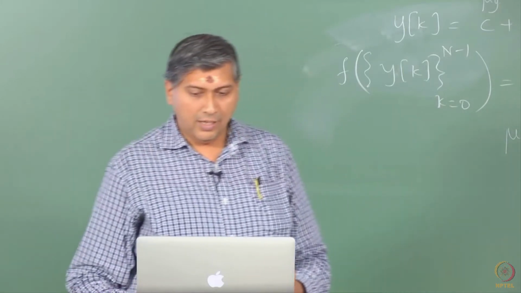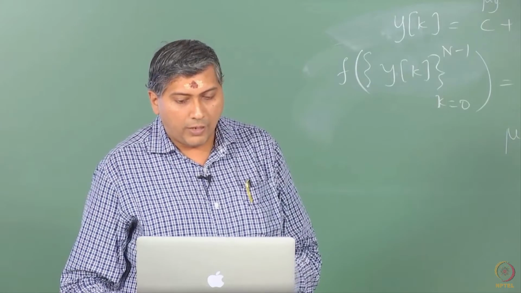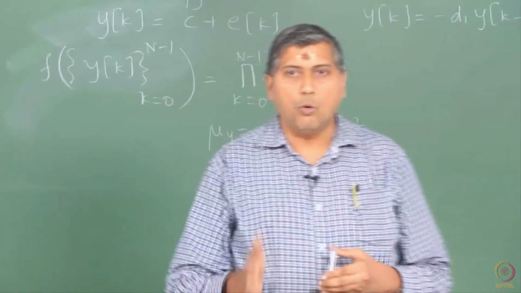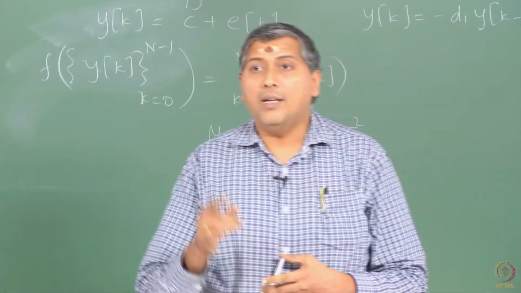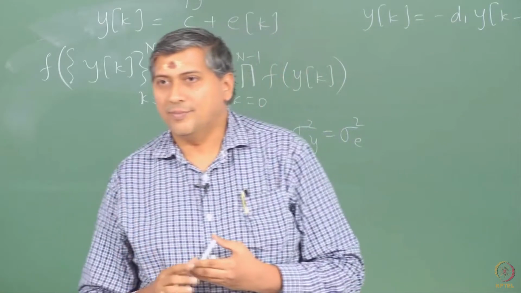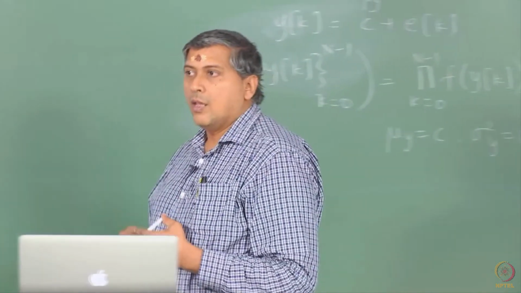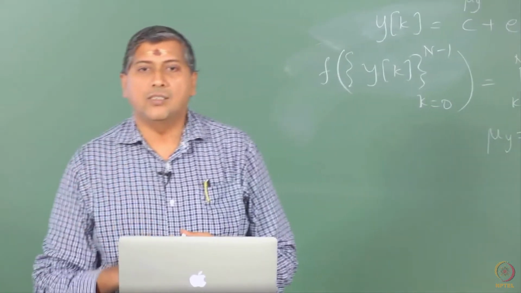What I mean by that is, if I were to tell you, go back to this problem and I tell you that Ek is white, in the sense it is uncorrelated, but it is heteroscedastic. That means its variance changes with time. Where would you see the change coming in?